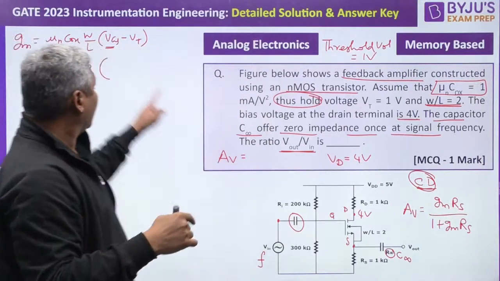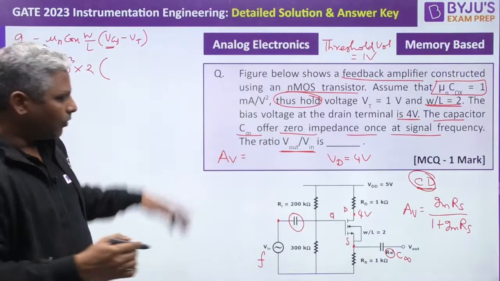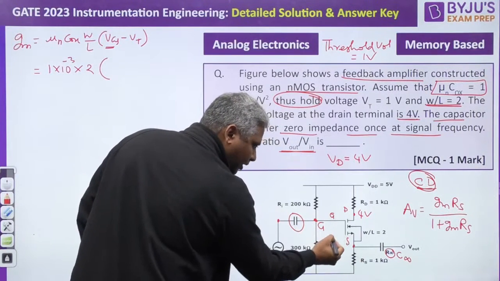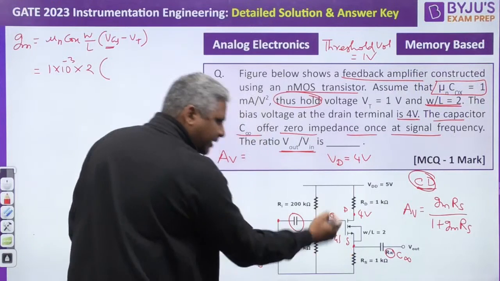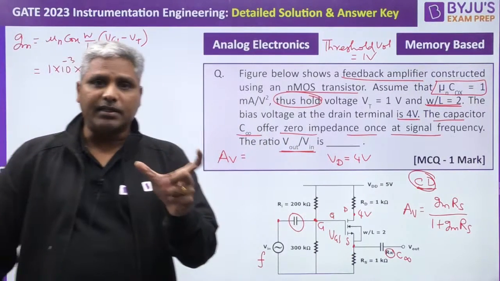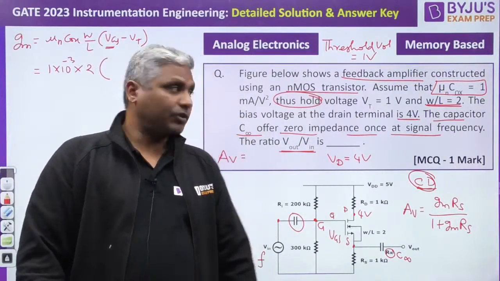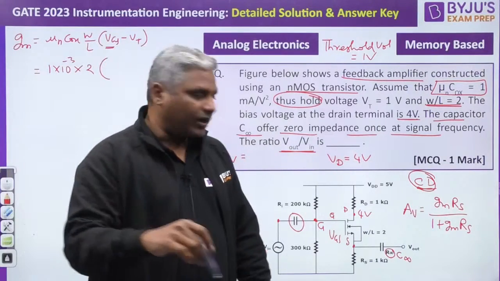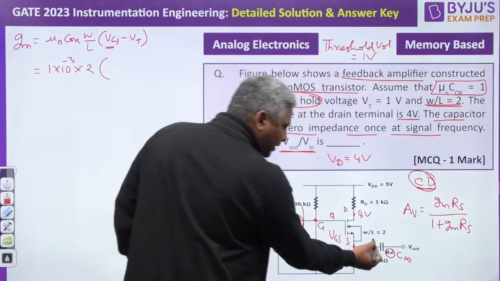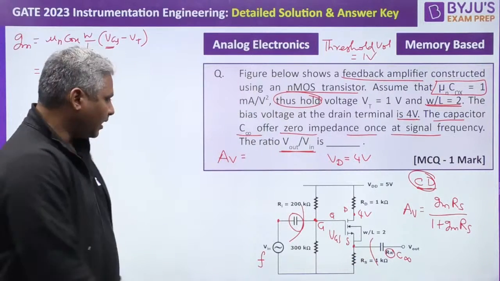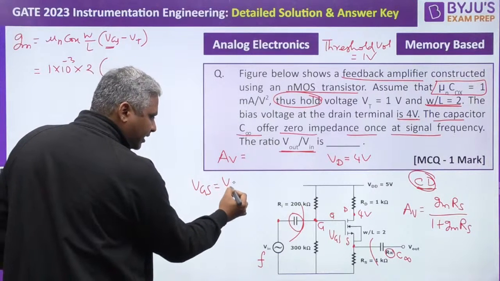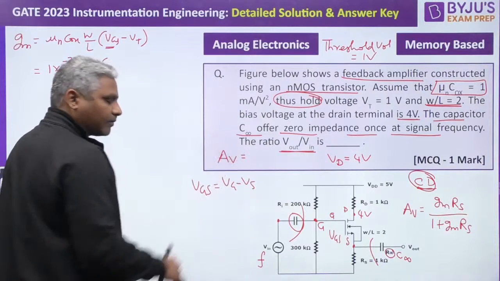VGS is the bias voltage, the voltage between gate and source. Gate to source voltage, VGS, we need to find. The bias voltage, the DC voltage, has to be found separately. For finding the DC voltage, we can assume that this capacitor is open, this capacitor is also open. Then what is VGS here? VGS is nothing but VG minus VS, right?